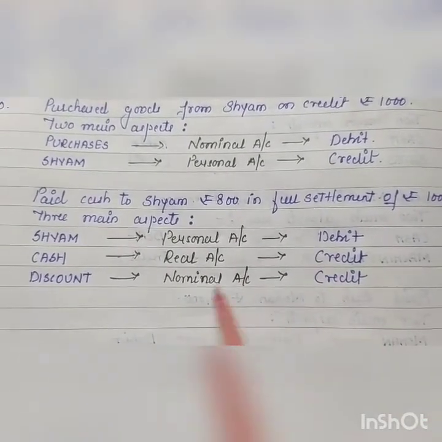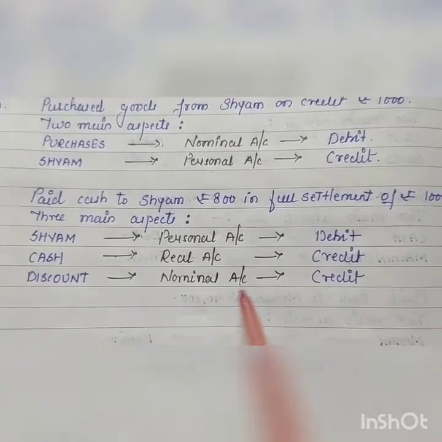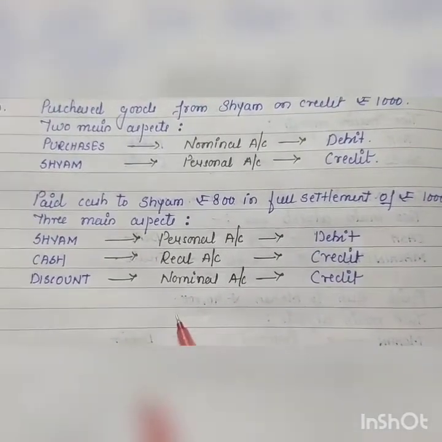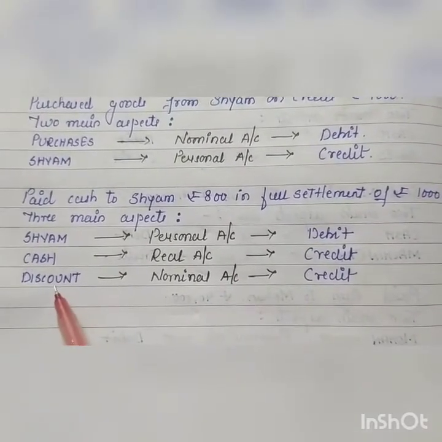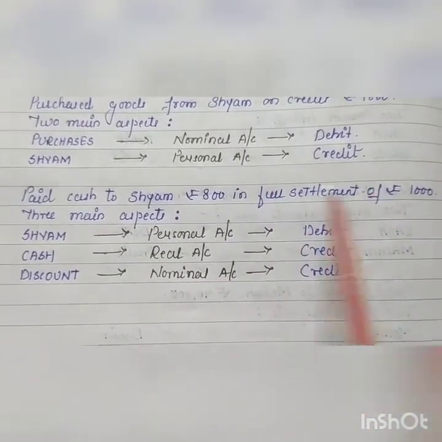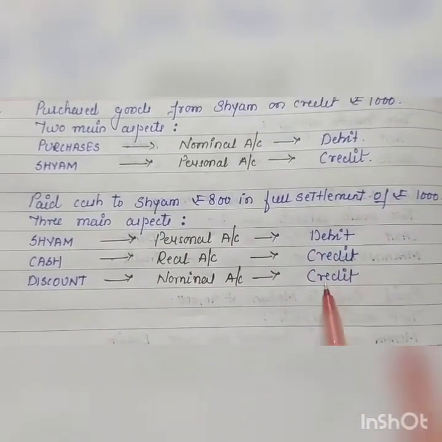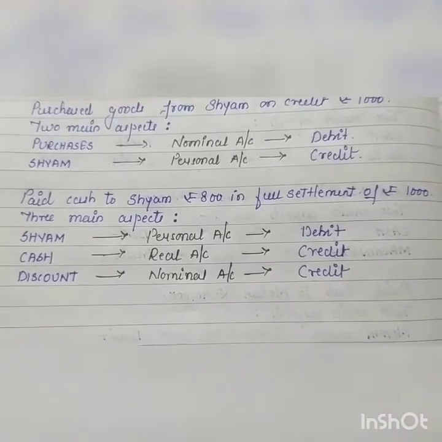Okay, what is the rule for nominal account? Debit all expenses losses, credit all income gain. This is gain for us. 200 हम कम payment कर रहे हैं. This is gain for us, so it will be credited.